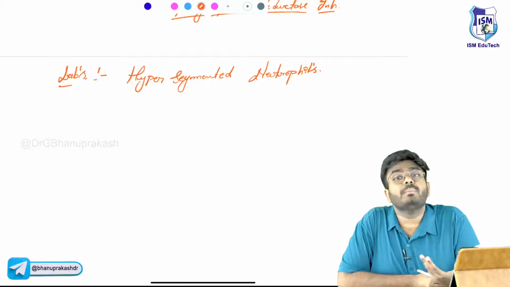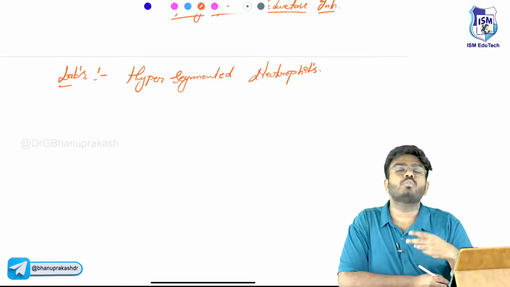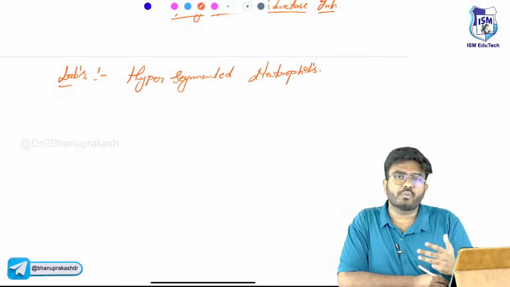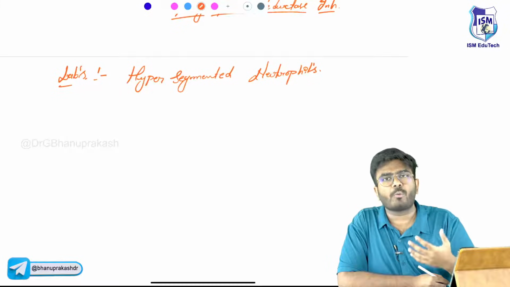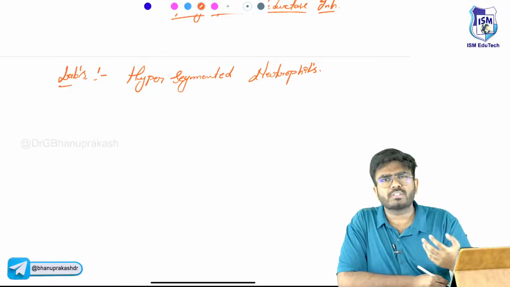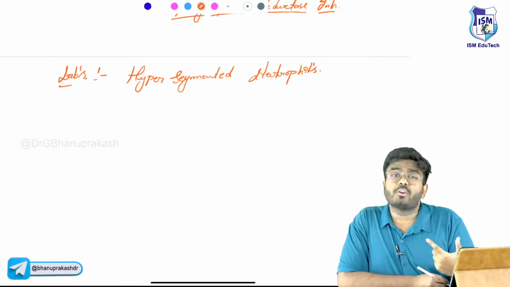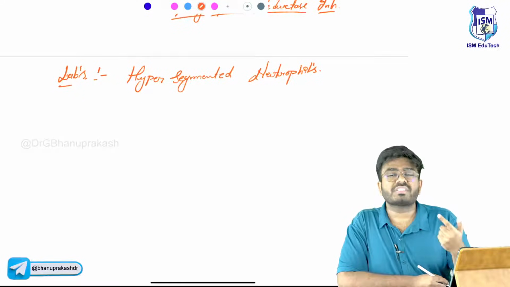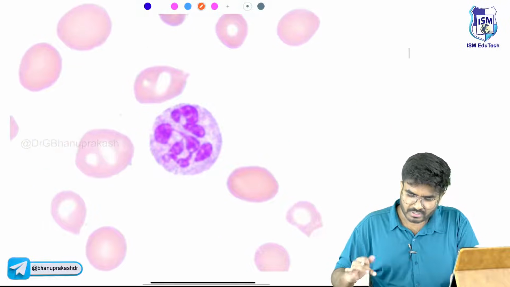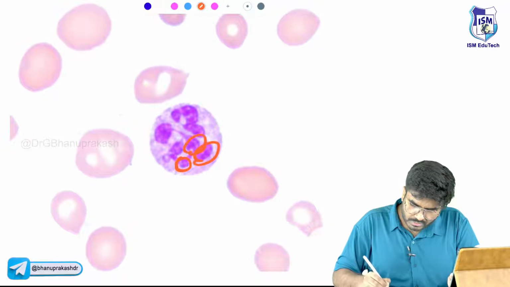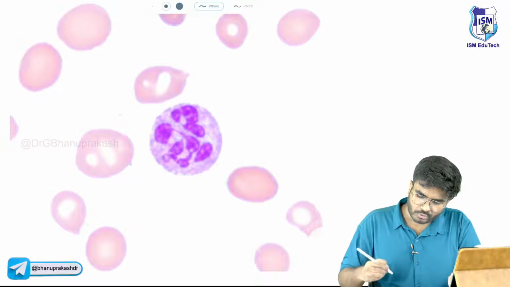Hypersegmented neutrophils are nothing but immature neutrophils. They are also like blastic cells. A proper, mature neutrophil has a multilobed nucleus with 2 to 5 lobes, or 3 to 5 lobes. But if you have more than 5 lobes, it is called a hypersegmented neutrophil. For example, look here: 1, 2, 3, 4, 5, 6, 7. There are 7 lobes seen in this neutrophil.